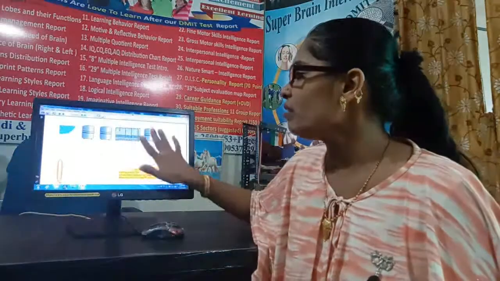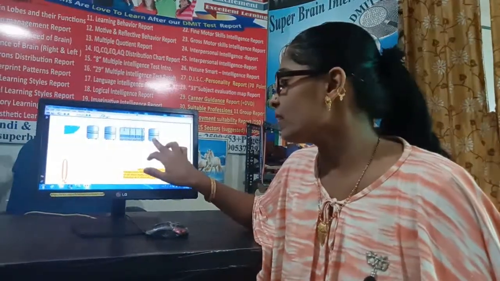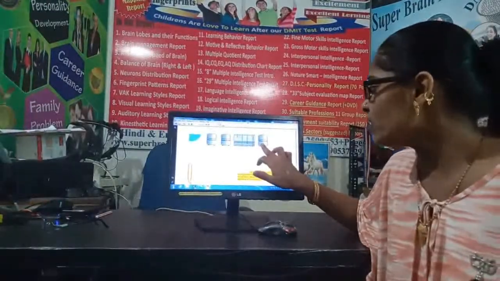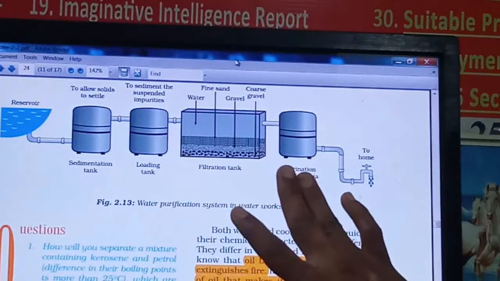These cannot be separated by these methods of separation, so they need to be killed, and this can be done by chlorine. Add chlorine to the water, or sometimes bleach is also added. That's why this tank is called the chlorination tank. By adding chlorine, all the bacteria will be killed.